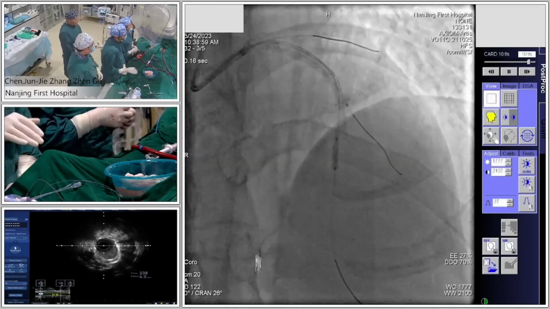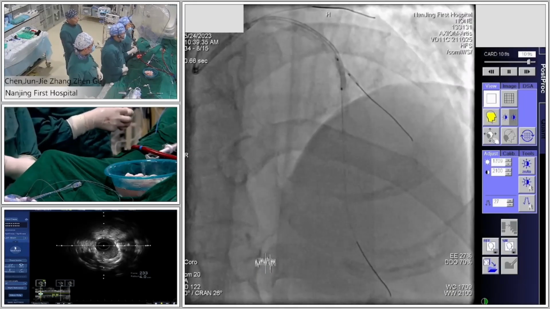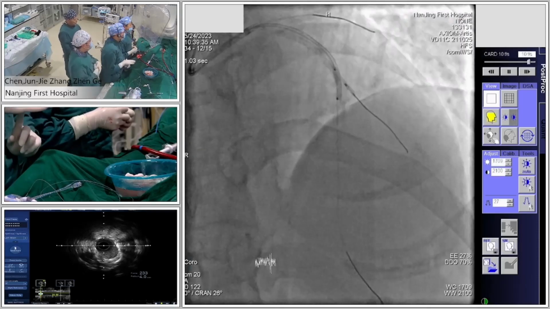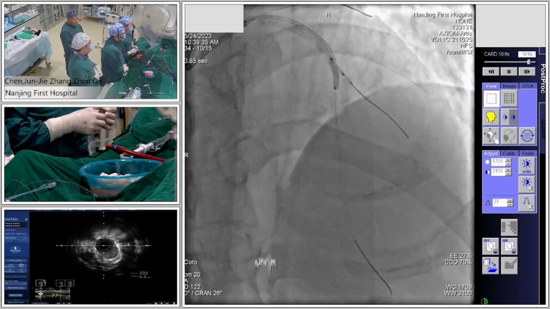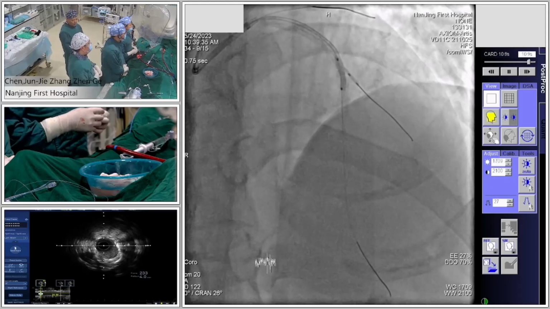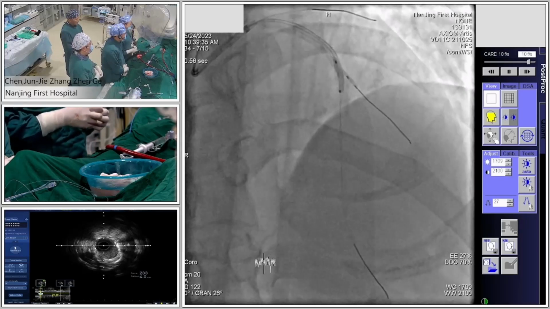Yeah, I agree. And then kissing balloon. So before kissing balloon inflation, the balloon is still jailed in the second diagonal. Yeah, yeah. So I did not understand completely how you do the kissing balloon inflation when the balloon is still jailed in the second diagonal. I think this is a new technique. Yeah, yeah.